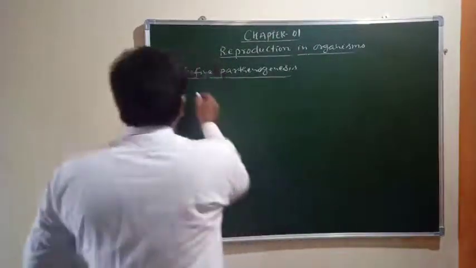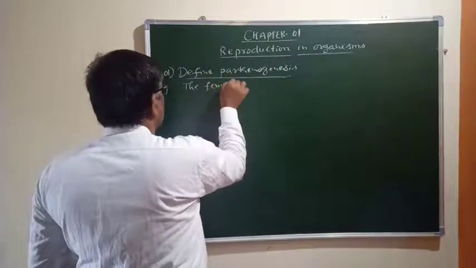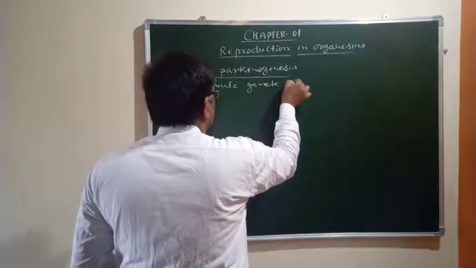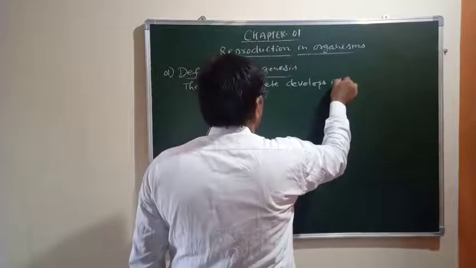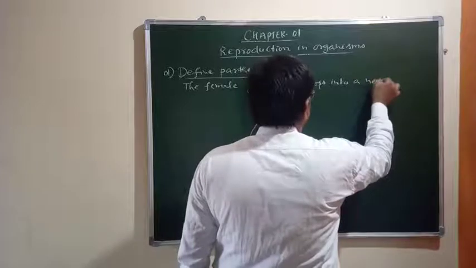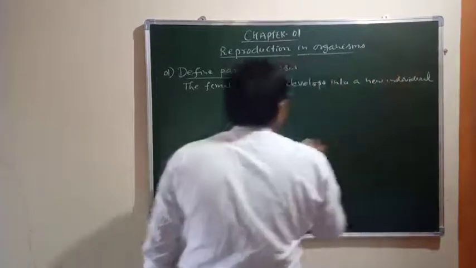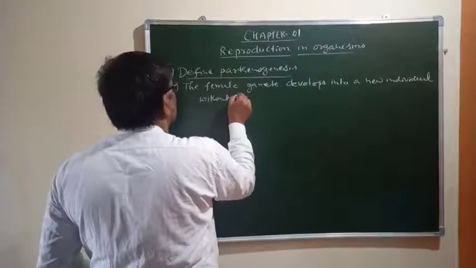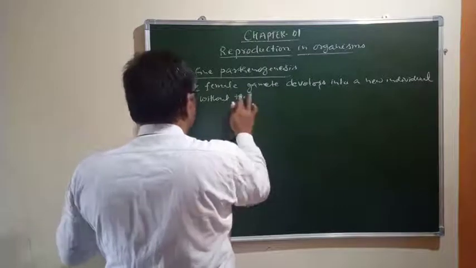Now you have to write: the female gamete develops into a new individual without fertilization.